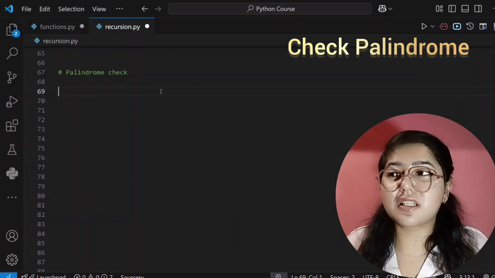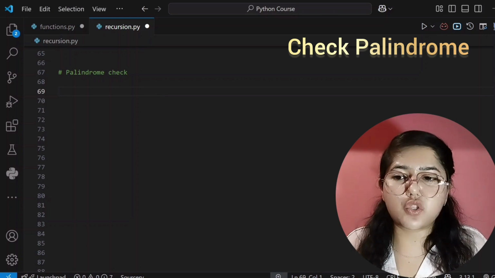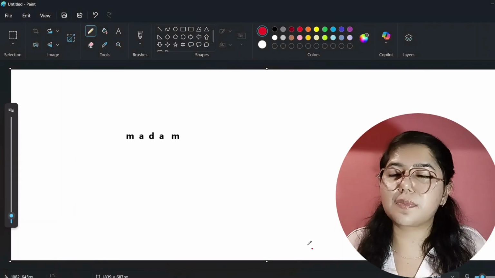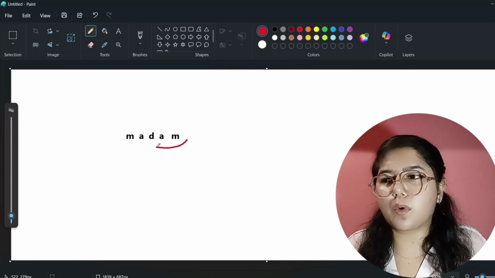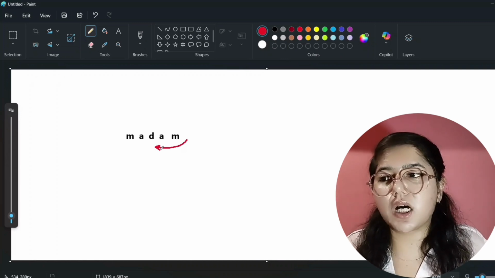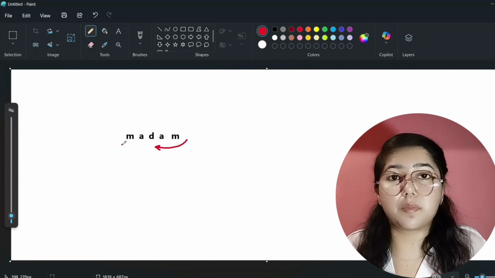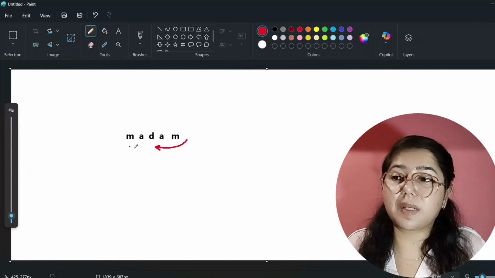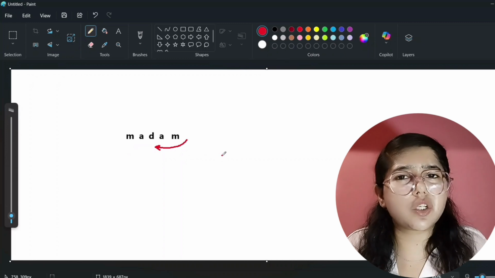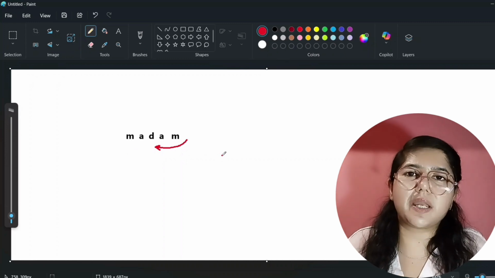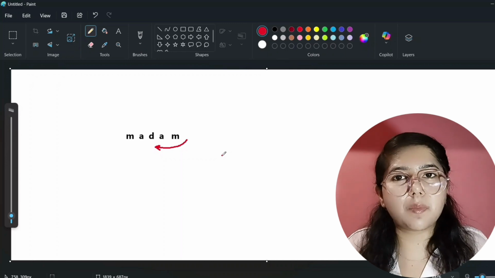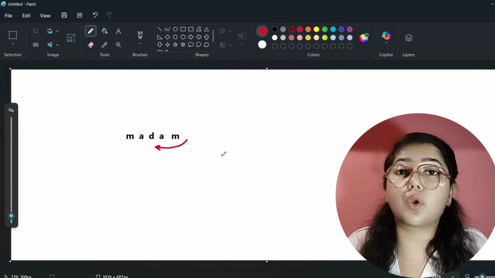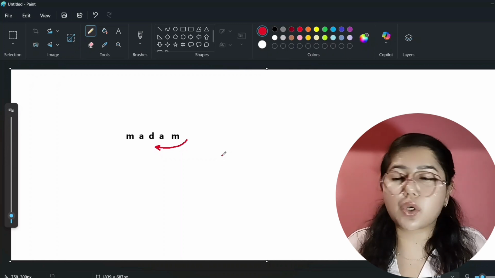Now our next question is, we have to check a palindrome, whether a string is a palindrome or not. So what does this mean? Madam is a string, right? If you read madam backward, or reverse the string, what will be the answer? MADAM, the same answer comes, means it is a palindrome. You tell me, is Priyanshi a palindrome? When you reverse my name, will it be the same as before? No, it will not be the same. Means Priyanshi is not a palindrome.